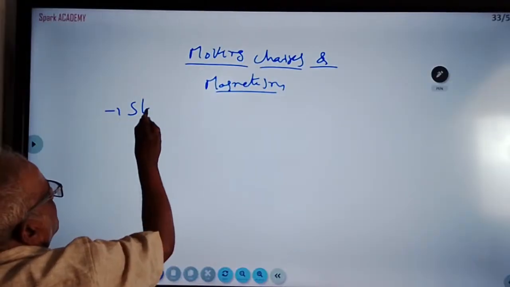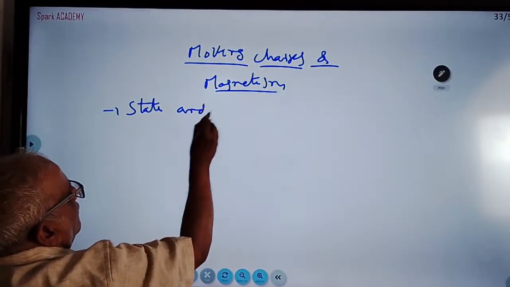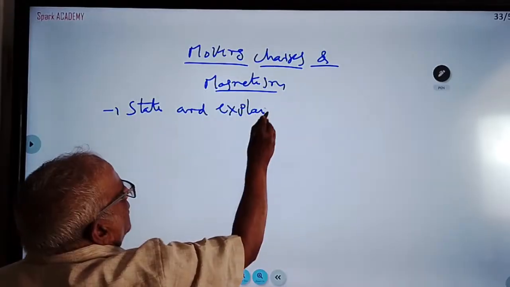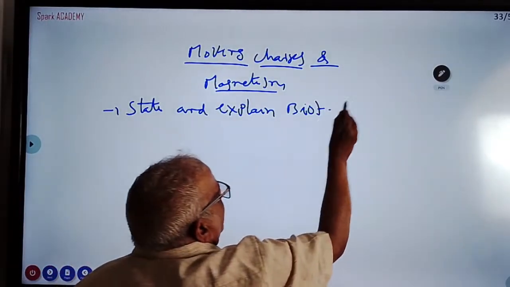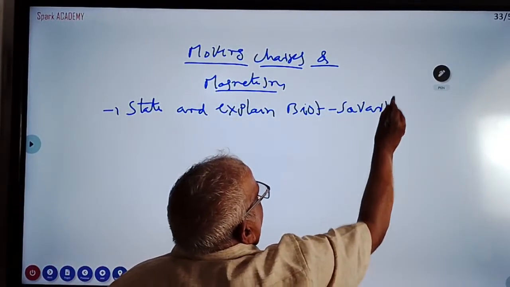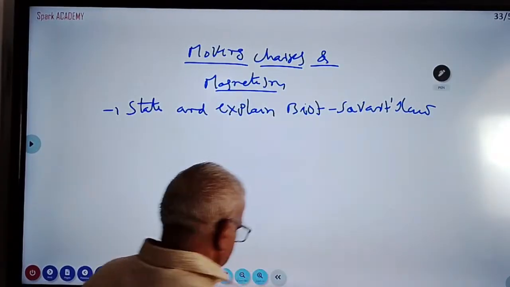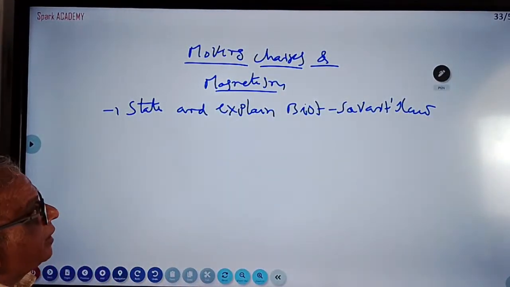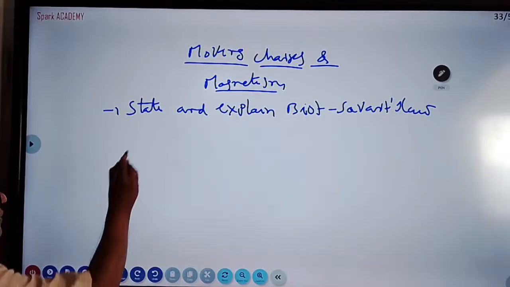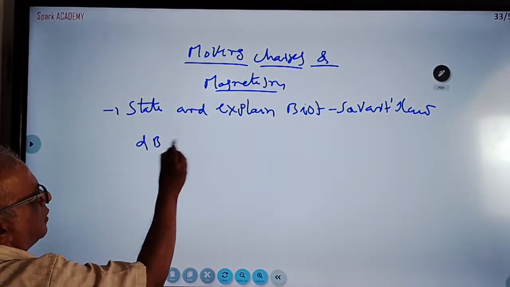State and explain Biot-Savart law. I am writing briefly now. Briefly, by extension of Biot-Savart law, what is dB equal to? What is the formula?